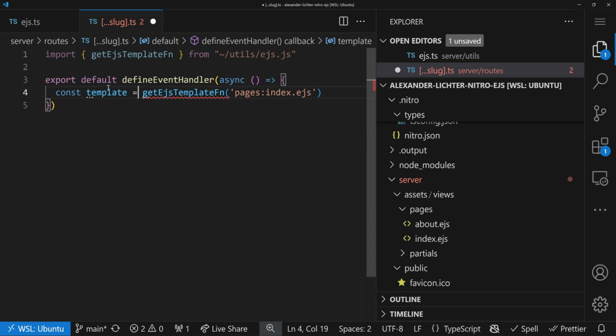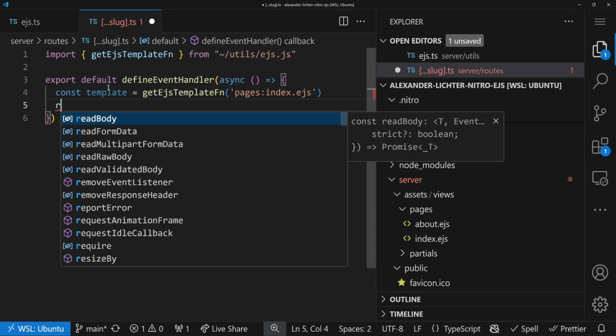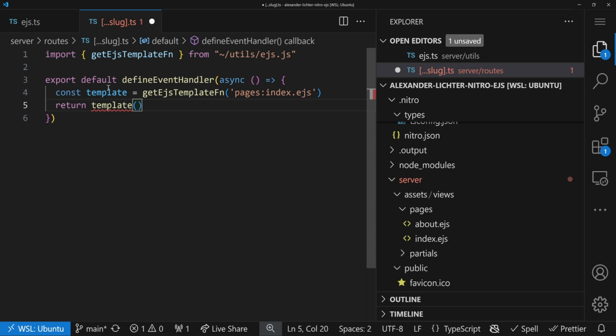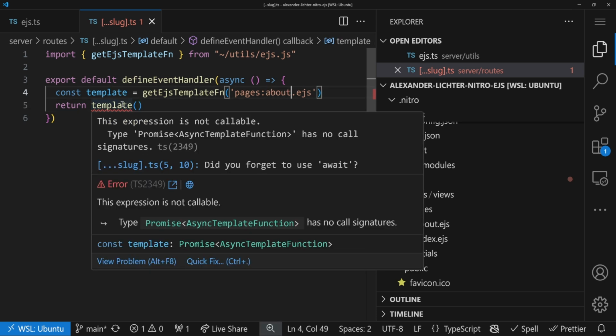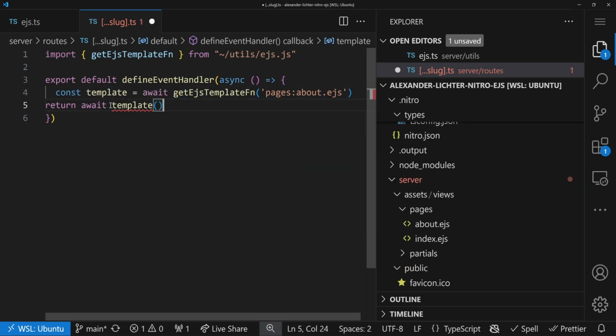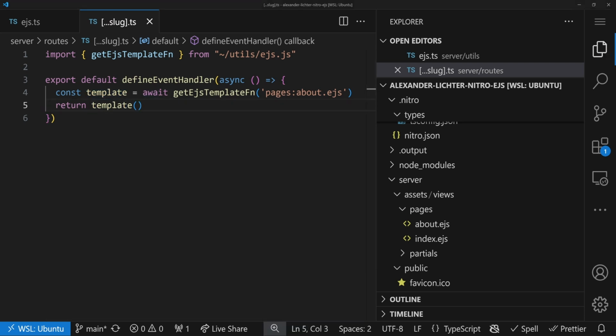But this is the template function. And now we want to maybe run this with some data. But in our case, with the index, yeah, there should be probably some data. So maybe choose it to about, we'll do that later. And we can just run the template function. And we can also, well, we have to call await over here. That looks better. And then return the template function and see what will happen now.